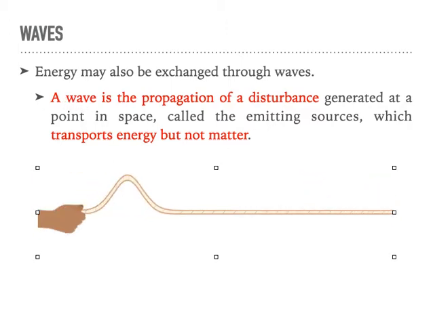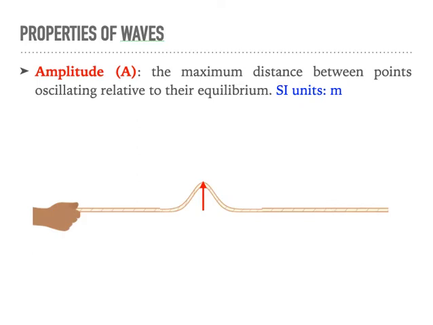Okay, so let's see some properties of these waves. We have the amplitude, A, that's the symbol of it. This is the maximum distance between points oscillating relative to their equilibrium. So the equilibrium would be the rope when it's not moving. And when we have the wave, this distance here from the equilibrium point to the maximum of the disturbance is called amplitude. And of course it's a distance, so the international unit is meters.